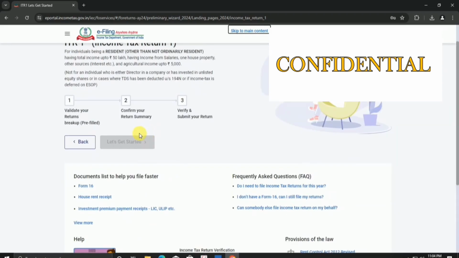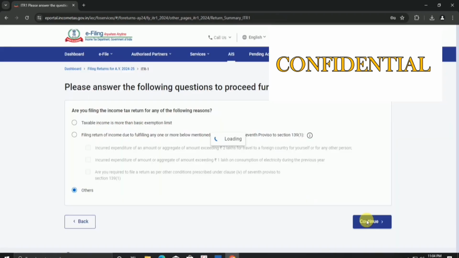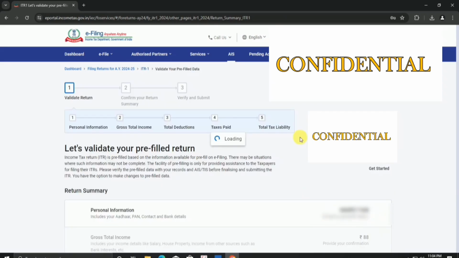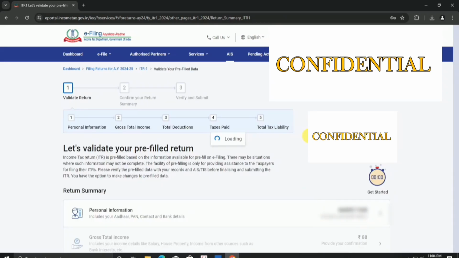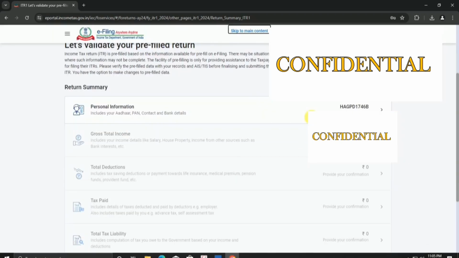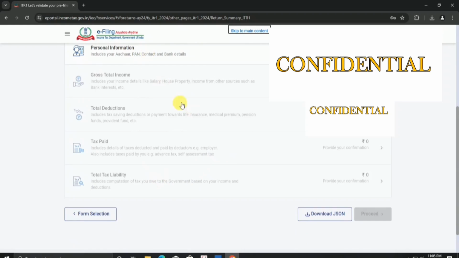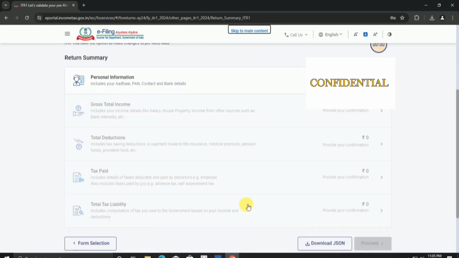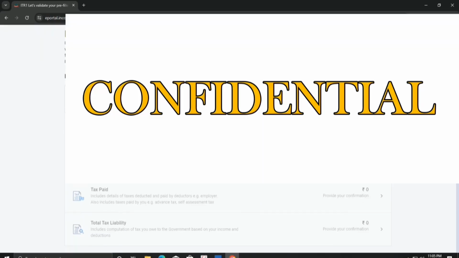So the ITR 1 form filing page will open up. Now as you can see, a disclaimer has popped up. It's saying that, as per the information available in your Form 26AS, AIS and TIS, some of the columns have been automatically pre-filled, but if you want to change them you can customize them very easily. In the return summary you can see 5 tabs. You need to fill these to file your return. First is personal information, second is gross total income, third is total deductions, fourth is tax paid, fifth is total tax liability. First start with personal information, click on it, come to nature of employment.